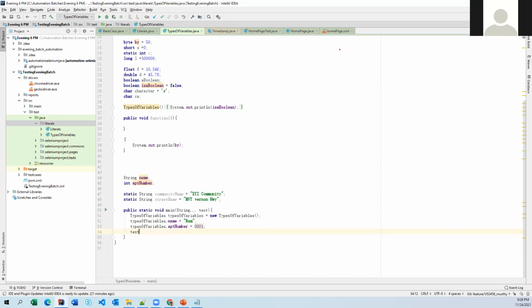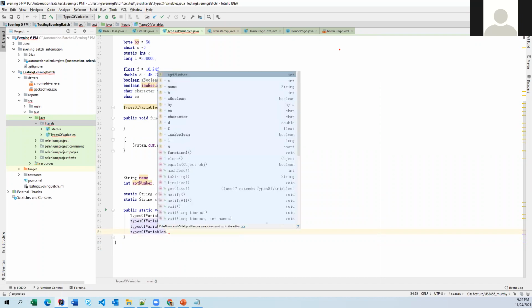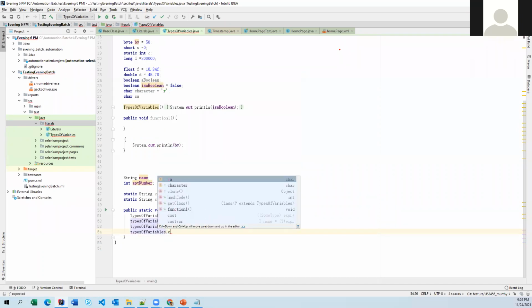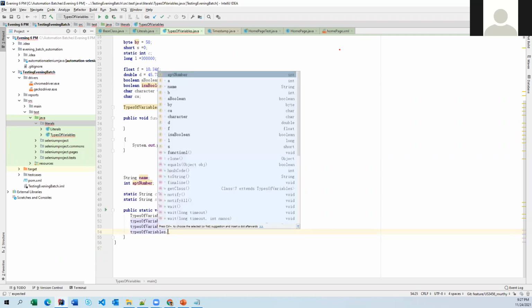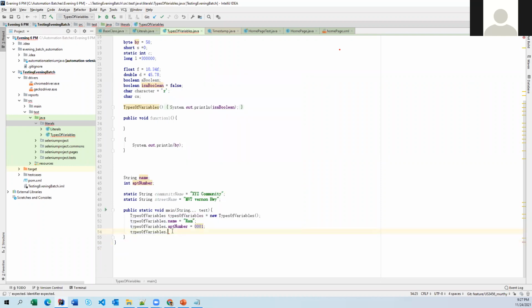Types of variables dot community name. It will not display, but let me just type the community name.